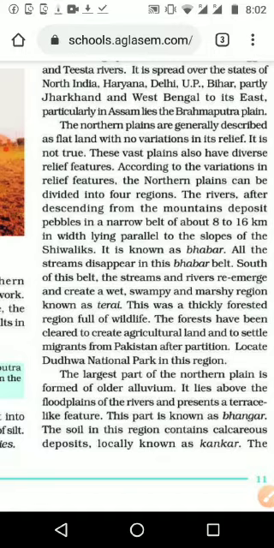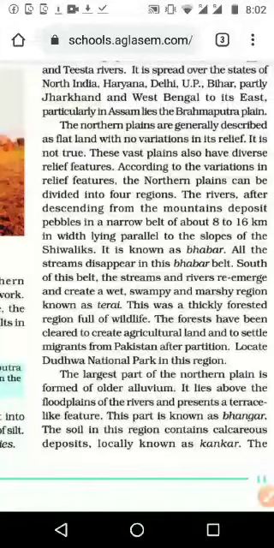We can see some plains have diverse relief, means some parts are up and some are down. Even small hilly features or grassland type areas we can also see there in the northern plain. These vast plains also have diverse relief features. According to the variation, the relief features of the northern plain can be divided into 4 regions.